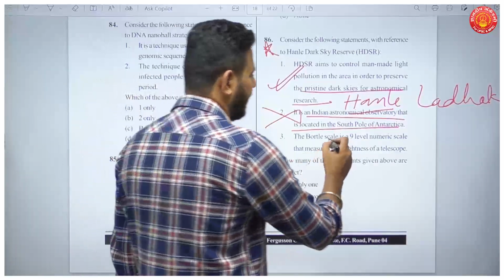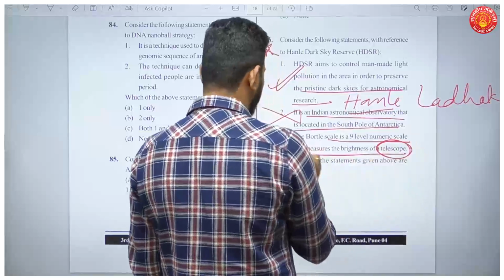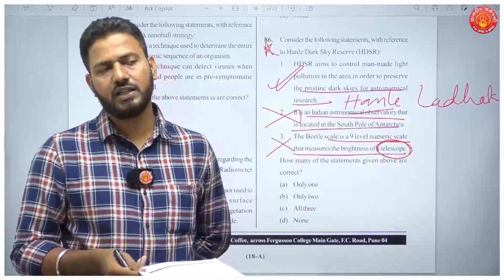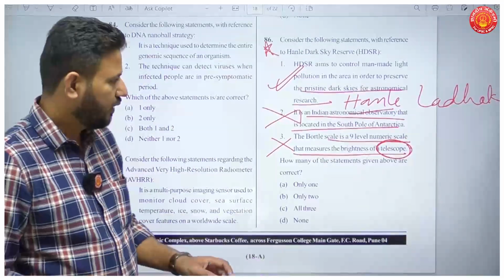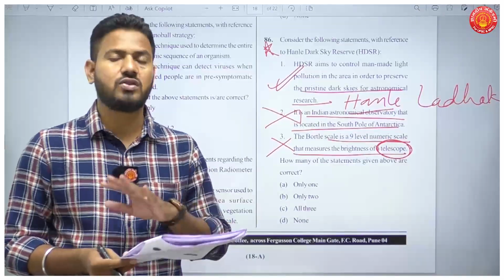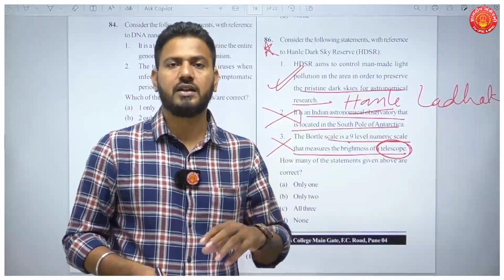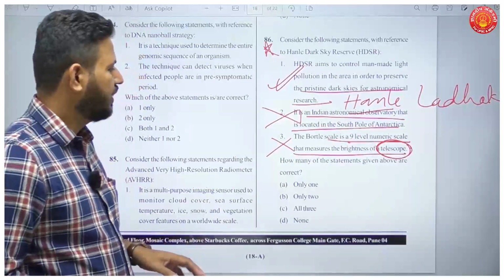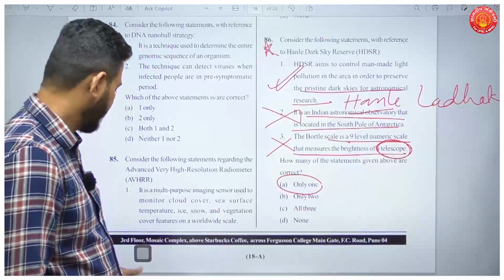The Bortle scale is a 9-level numeric scale for the measurement of brightness of a telescope. This is again wrong. It is not to measure the brightness of the telescope, but to measure the brightness of the night sky. One in this scale means the darkest natural skies, and nine means the inner-city skies, where there is a lot of light pollution in the core area of the cities. So how many statements given are correct? Only one statement is correct here.